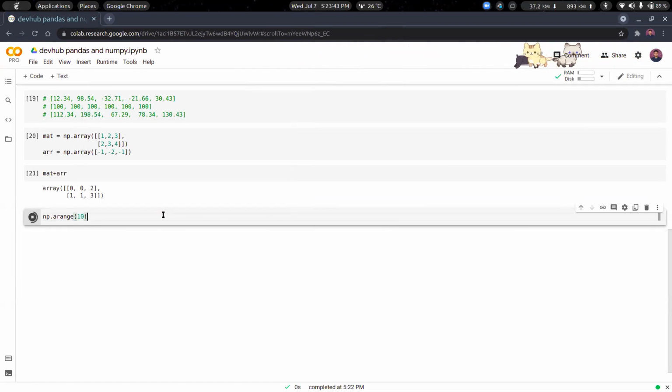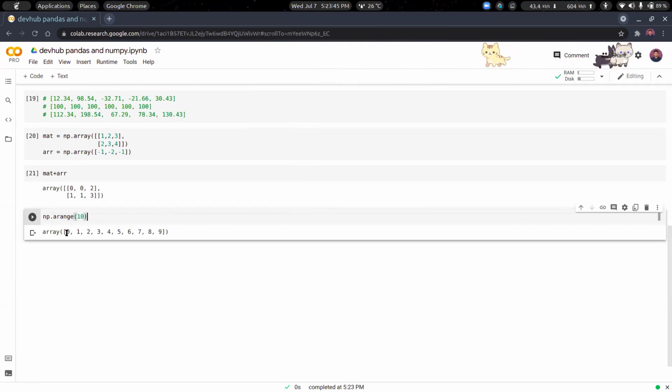Let's try 10, and you will see that it does almost what range does, but it creates a NumPy array from 0 till 10 - 1, that is 9.